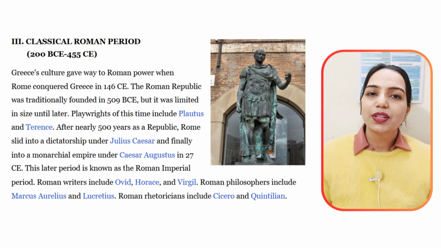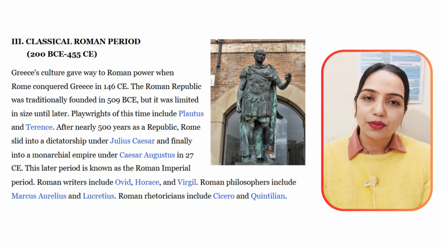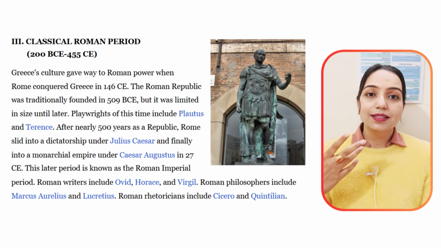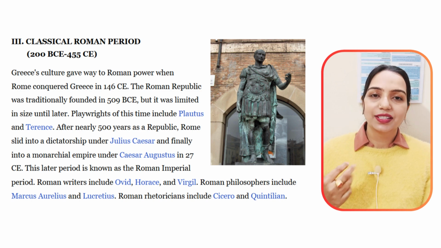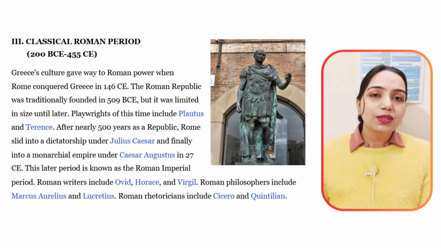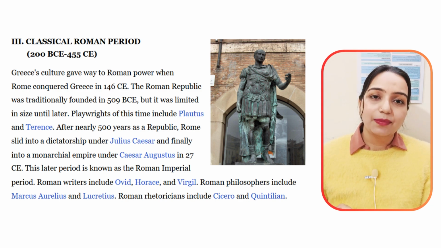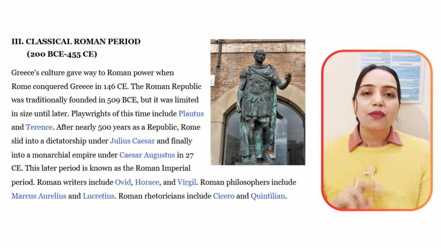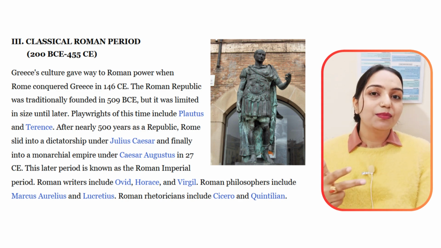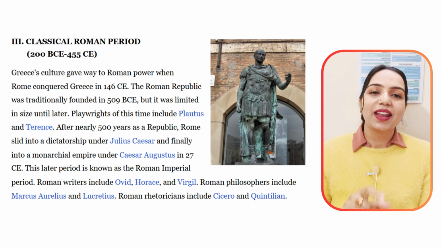Talking about the famous writers and their works of this age, we had Ovid's Metamorphoses, Horace's Ars Poetica, which we have to study in detail, and then we had Virgil's Aeneid. All these works were super famous at that time. Apart from these, we had two other writers who taught us how to make the work beautiful. They were Cicero and Quintilian.